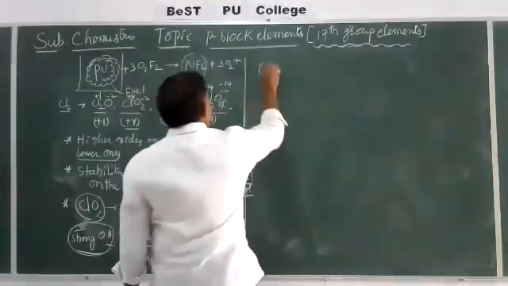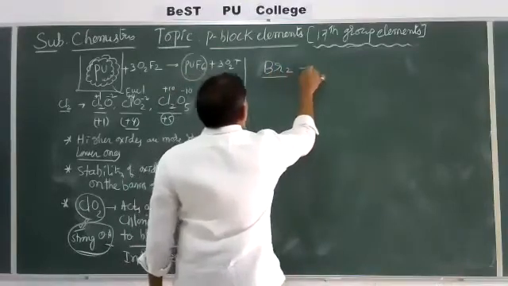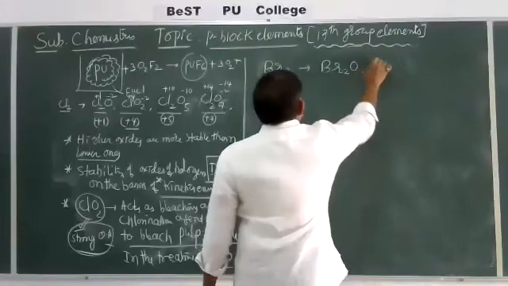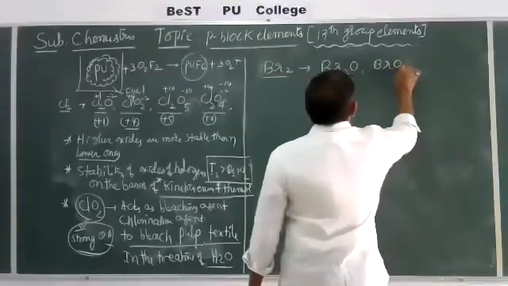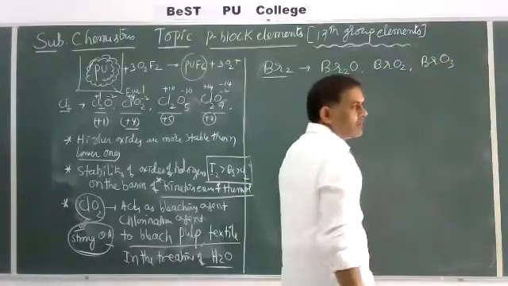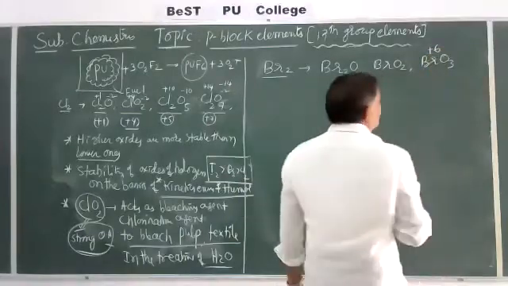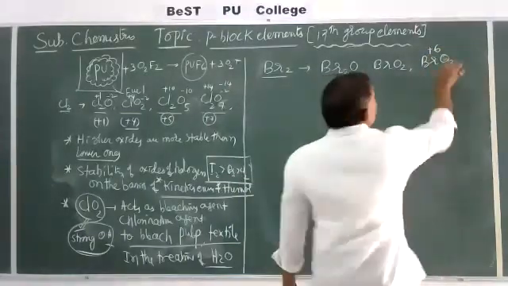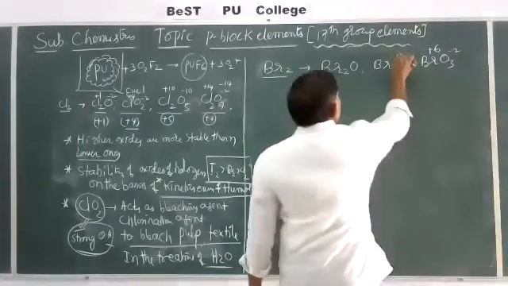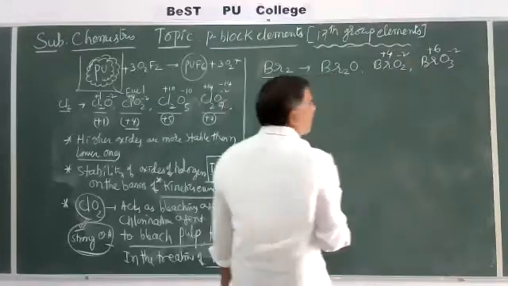Next one is about Br2, bromine oxides. Bromine forms Br2O, BrO2 and BrO3. In BrO3, bromine is in the +6 oxidation state, because -2 into 3 is -6, meaning +6. In BrO2, -2 into 2 is -4, so it is +4.